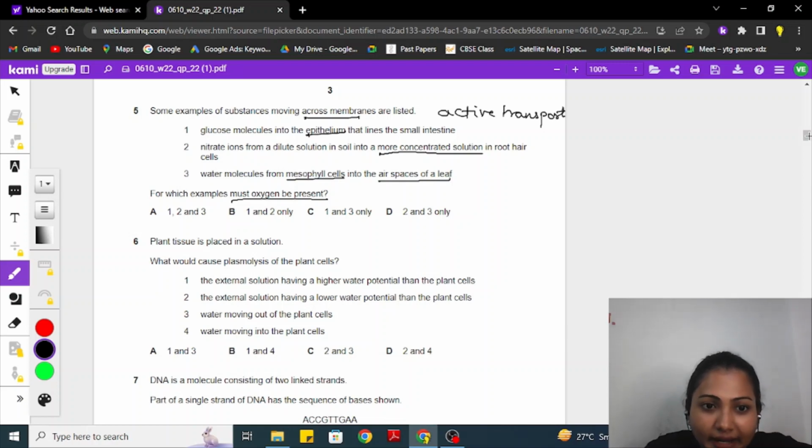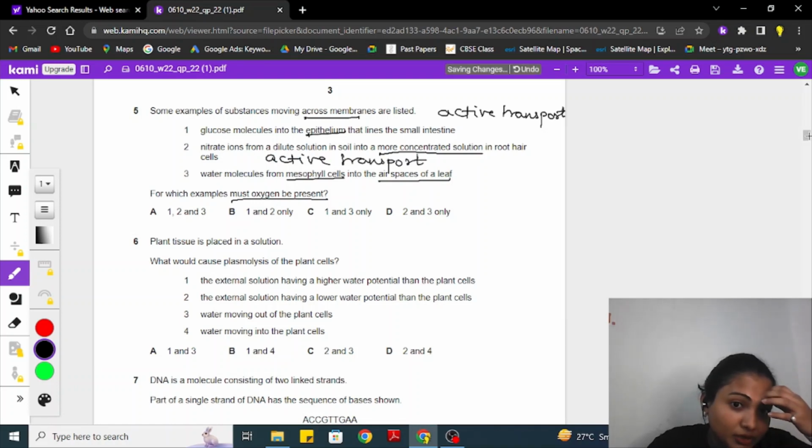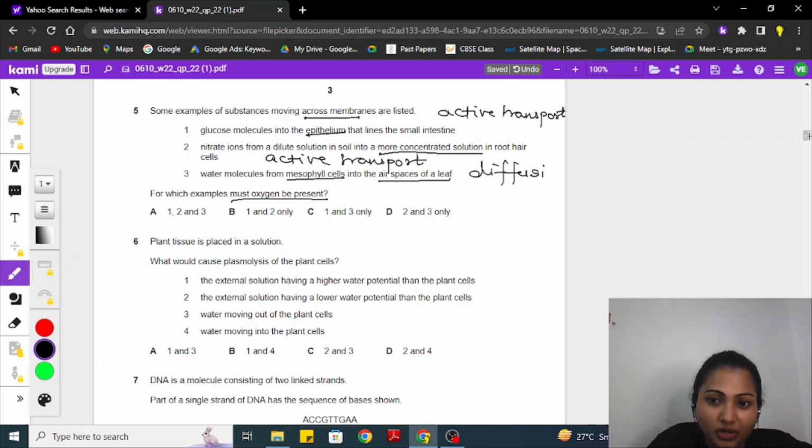Oxygen is required. Nitrate ions are moving from dilute in soil into a more concentrated solution, so from lower concentration to higher concentration. So it is an active transport. For that ATP is required, for that energy, oxygen is required. Water molecules from mesophyll into the air space is just diffusion. So for this, we don't require oxygen. Therefore, option 1 and 2, B, is the correct answer.